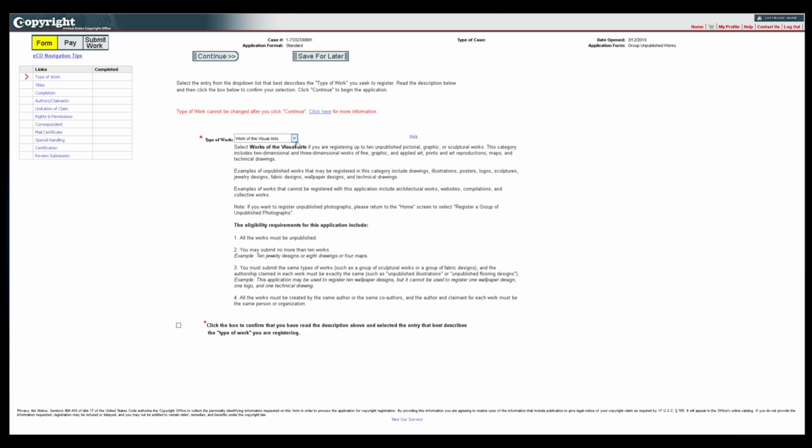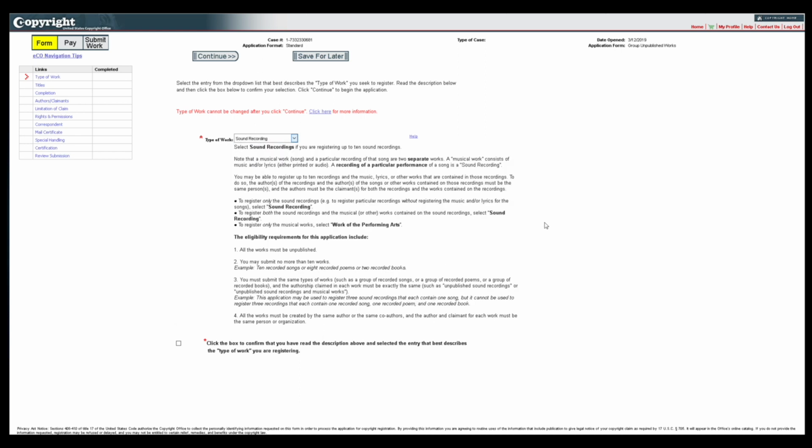As mentioned earlier, there is a limited exception for sound recordings and the works embodied in the recordings, allowing for registration of up to 20 works total. To register sound recordings and their underlying works, you must select the option for sound recordings.